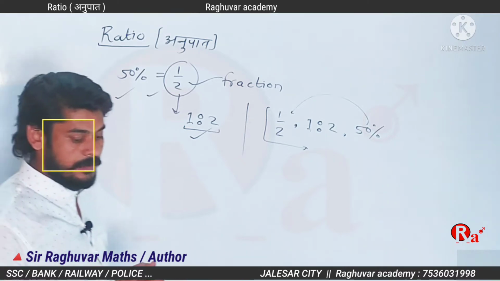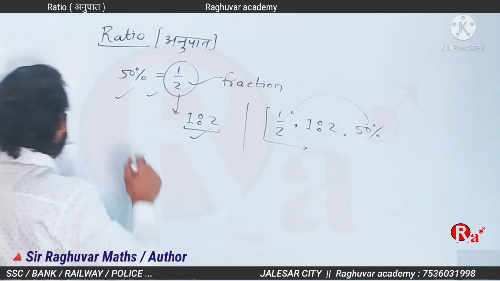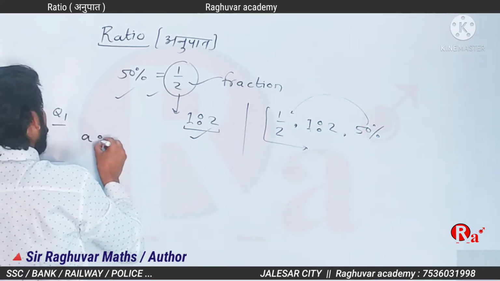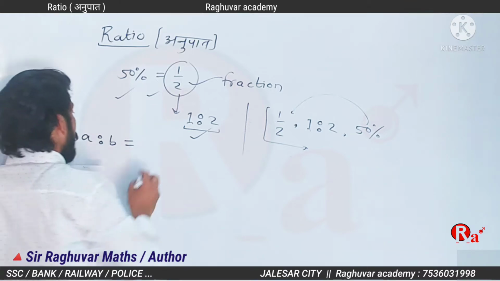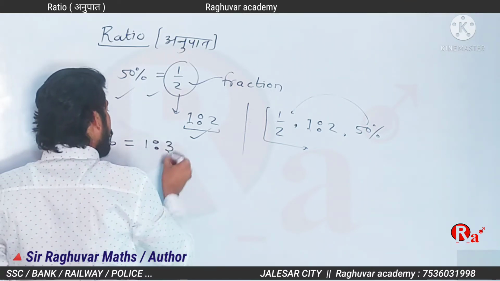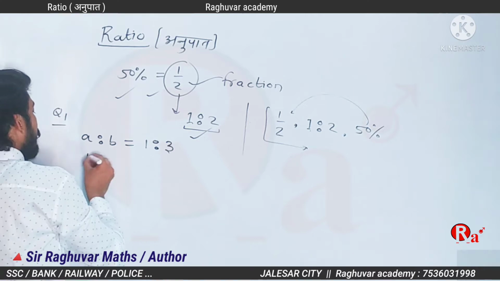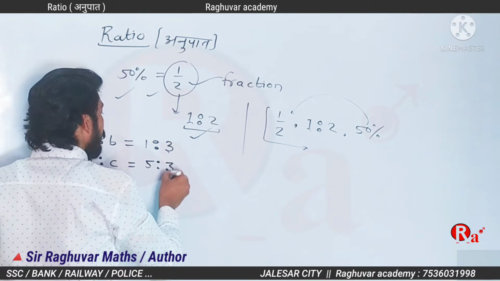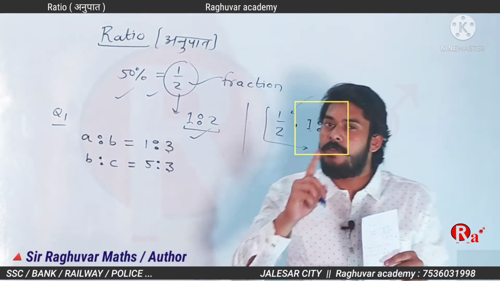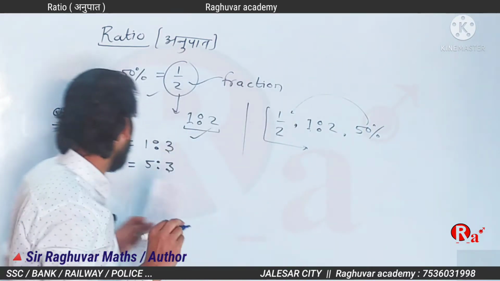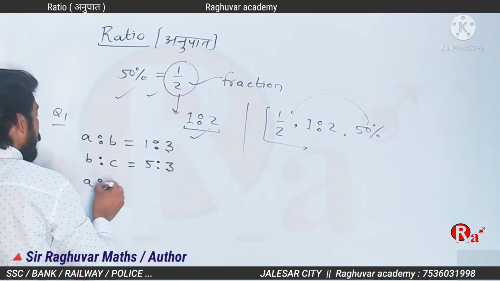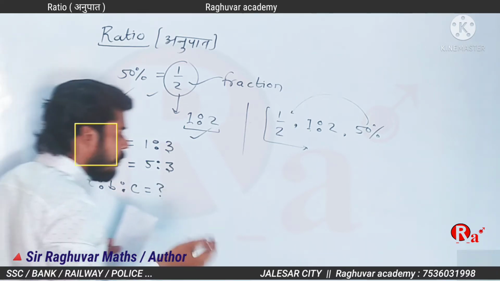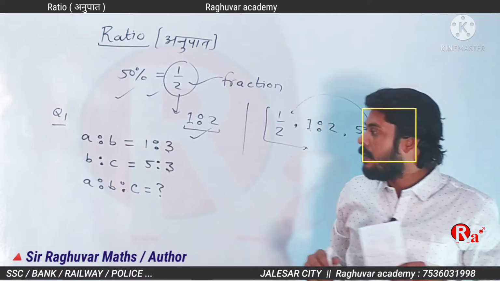Question number 1. If A ratio B equal to 1:3 and B ratio C equal to 5:3, then find the value of A ratio B ratio C. Let's get it.